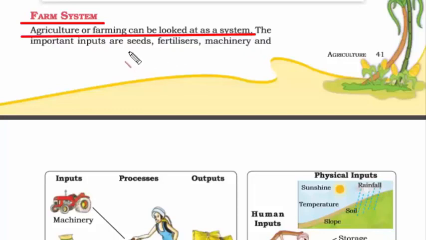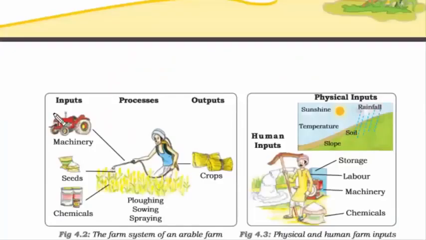So for example, for farming, we need seeds, fertilizers, machinery and labor. They are nothing but inputs. If you look at this picture, you can see the input that is required for agriculture: chemicals, seeds and machinery. And then you have a process. That means what do we do with the inputs? How do we use it? That is nothing but plowing, sowing and spraying.